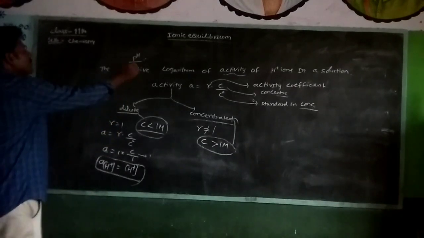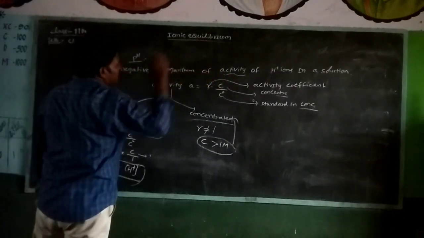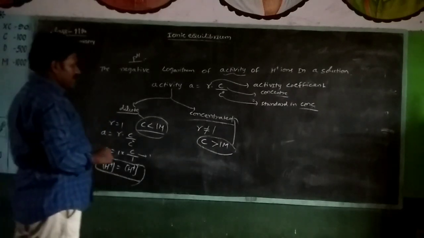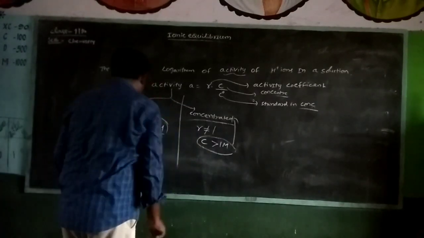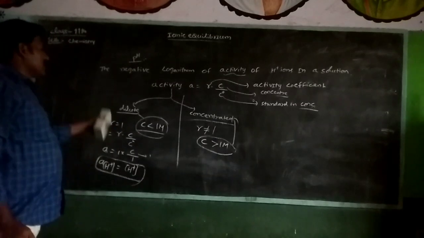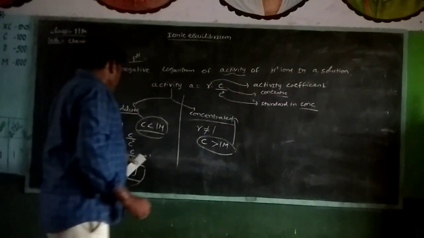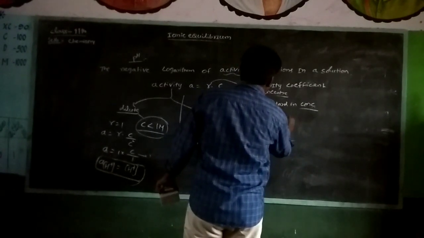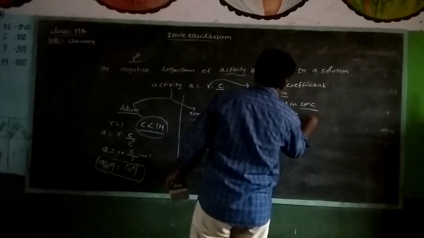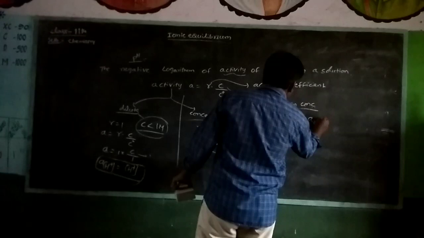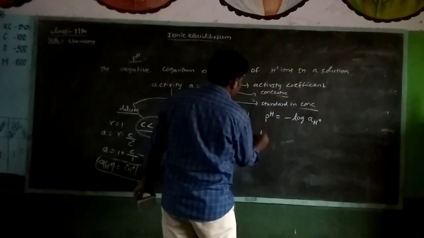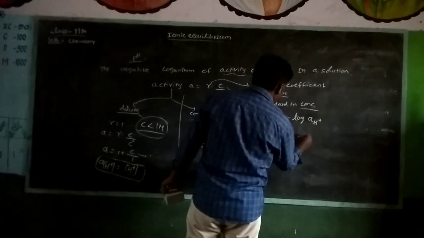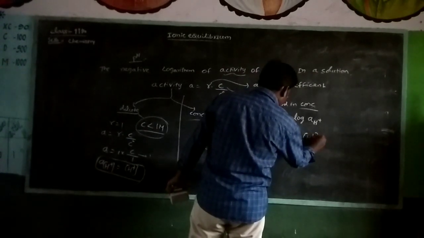Already you know that negative logarithm of activity of hydrogen ions in a solution is called as pH. In this chapter we discuss only dilute solutions. That's why pH is equal to minus log of concentration of H plus, the negative logarithm of concentration of H plus ion.